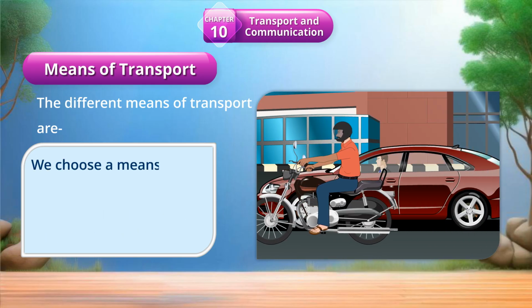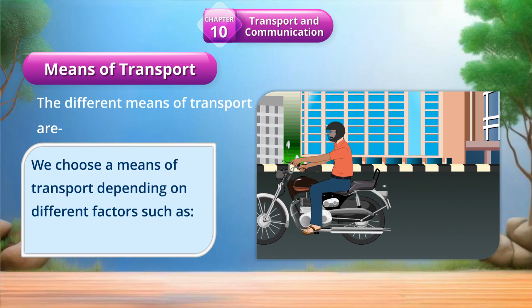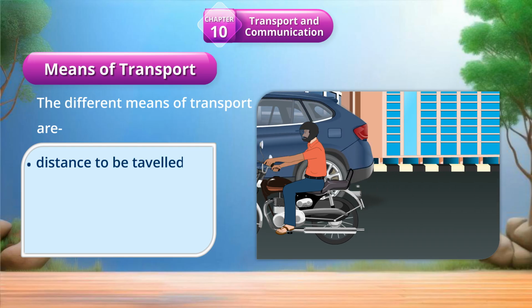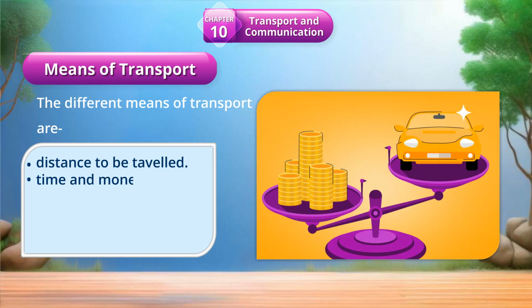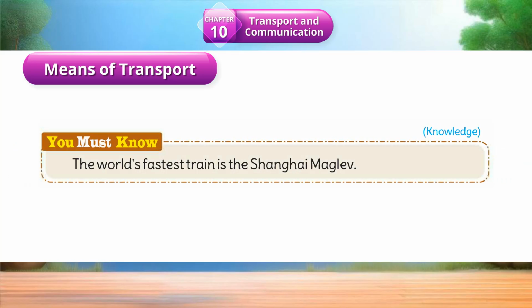We choose a means of transport depending on different factors such as the distance to be traveled, the time and money we have, and the availability of the means of transport. You must know: the world's fastest train is the Shanghai Maglev.